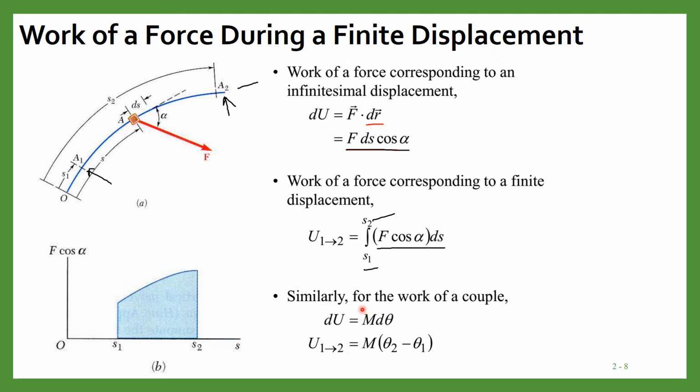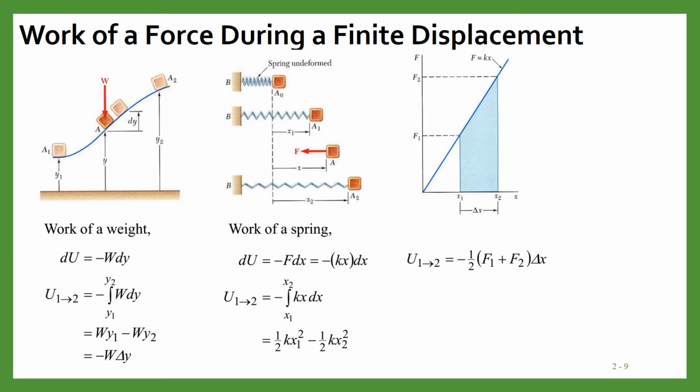And similarly, you can calculate the work for a couple. So if some couple is acting on any particle, and because of that couple there is some rotation d theta, then the work dU is equal to M d theta, and for a finite rotation the work will be M times the integral of d theta from theta 1 to theta 2, and finally you will get M times theta 2 minus theta 1.